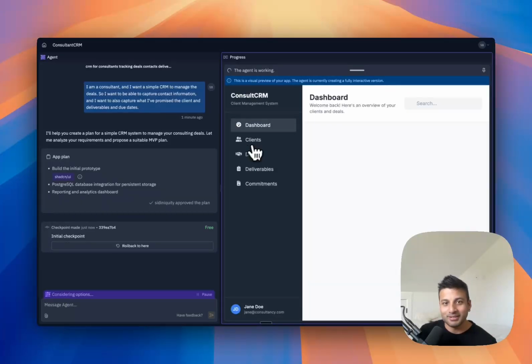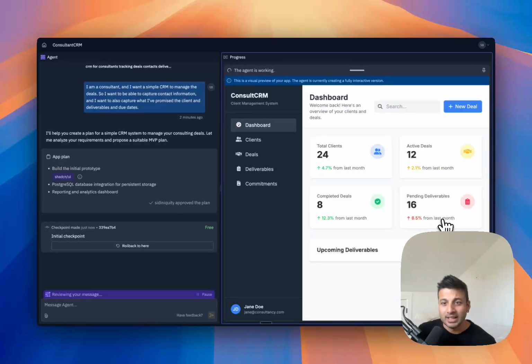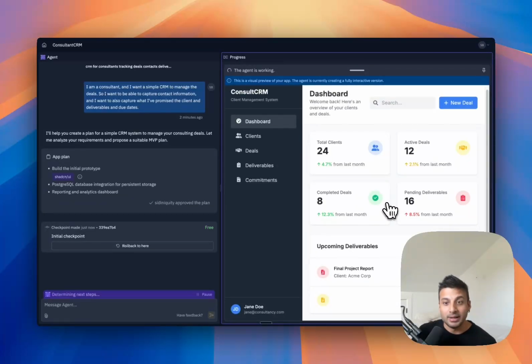All I want is something that satisfies my needs as a small business owner, right? So that I can just cancel my $50 a month HubSpot account, and save all that money. And so here again, I'm seeing on the dashboard my total clients, active deals. This is all dummy data, of course, but once this app is finished building, I can go in, add my own data, and then start to track my clients and deals.